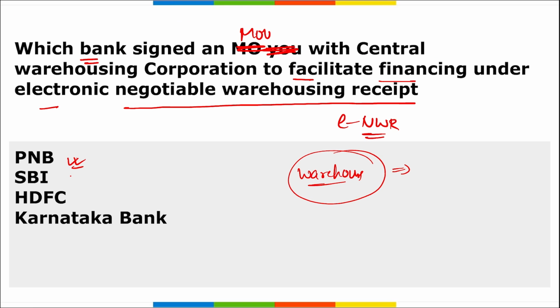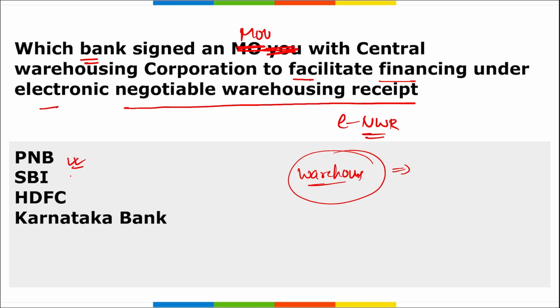Then if we talk about this ENWR, that is your Electronic Negotiable Warehousing Receipt, warehousing receipts are documents. They are issued by the warehouses to depositors against the commodities that will be deposited into that particular warehouse. This ENWR was launched by the Warehousing Development and Regulatory Authority in 2018.